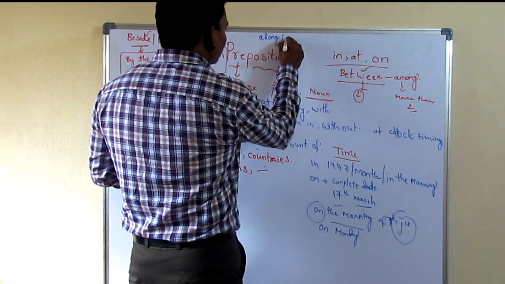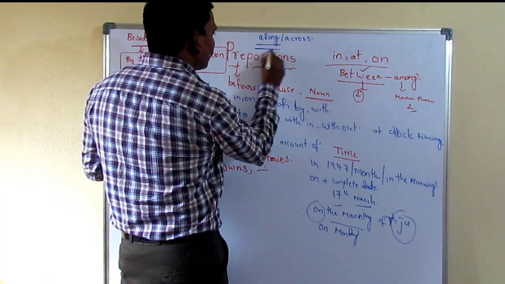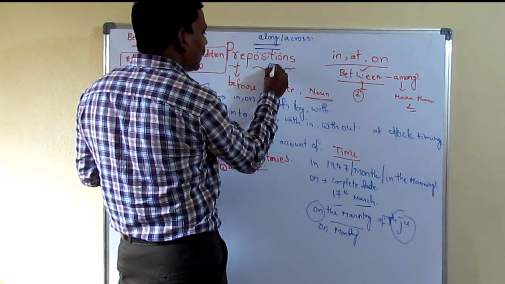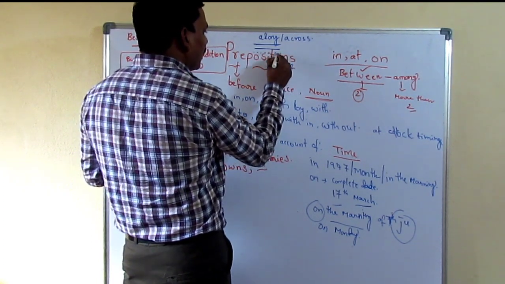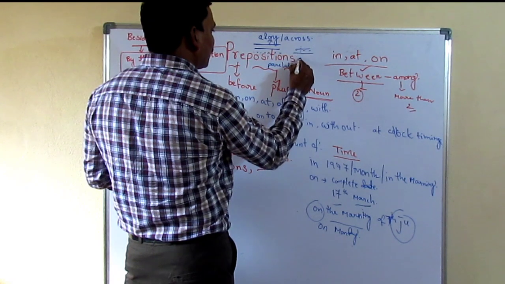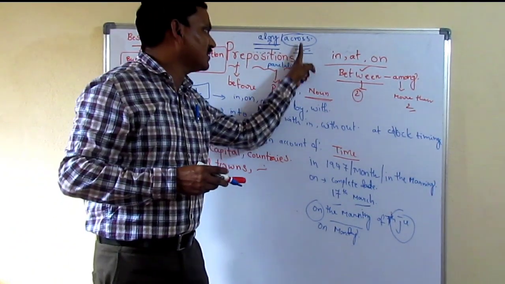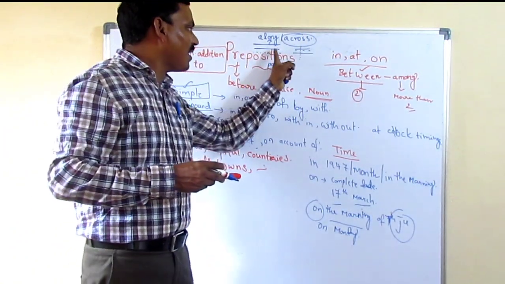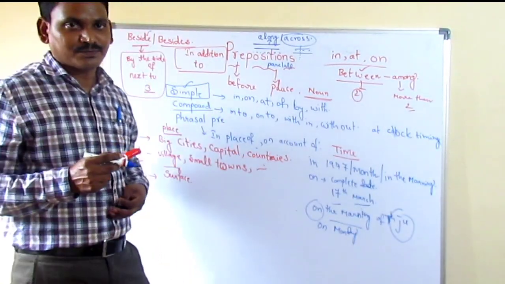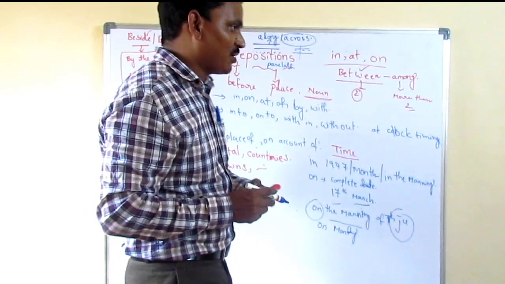Next we have to go with along and across, my dears. What is meant by along and what is meant by across? Along means when there is a road or a river and you are walking along it, parallel to it. Since we are walking alongside it, we use along, friends. If we swim across the river, from this side to the other side, we say across the river. So for crossing that thing we use across, but parallel to the road, parallel to the river and all, we use along.